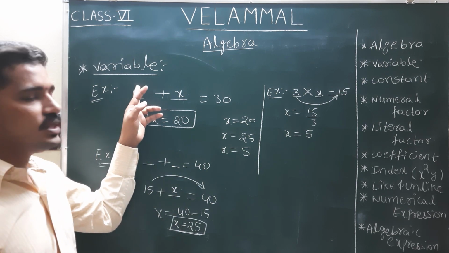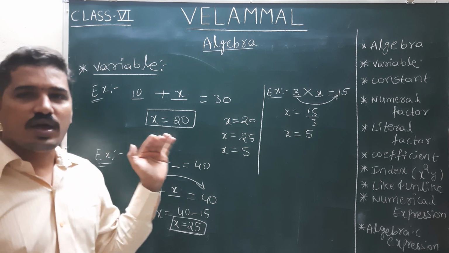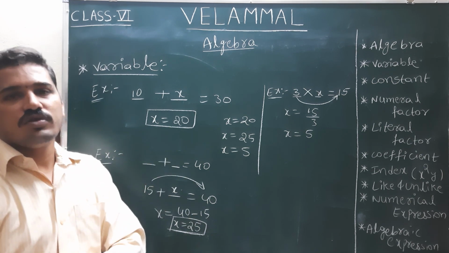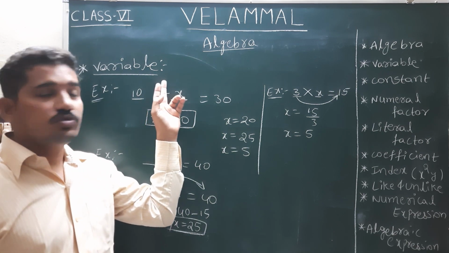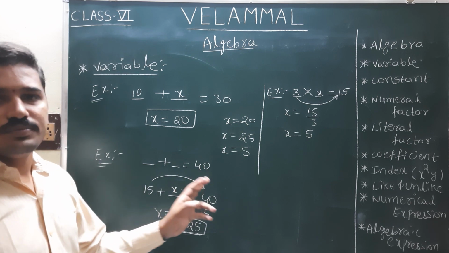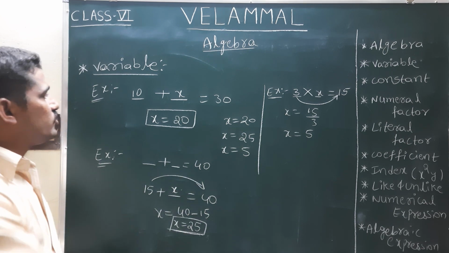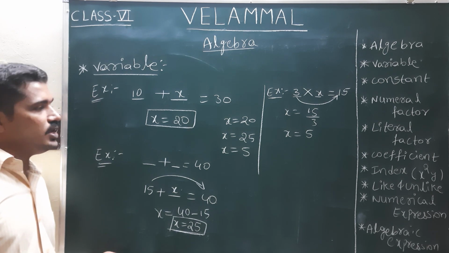A variable is nothing but a quantity whose value will change depending upon the situation and depending upon the condition.